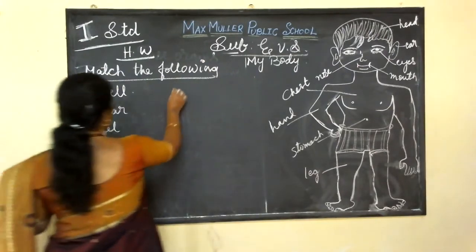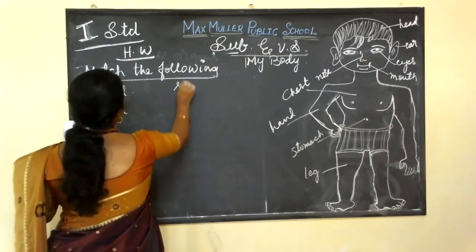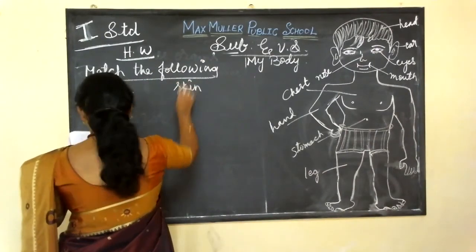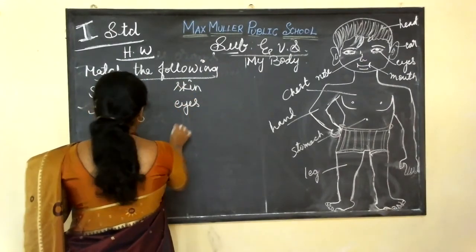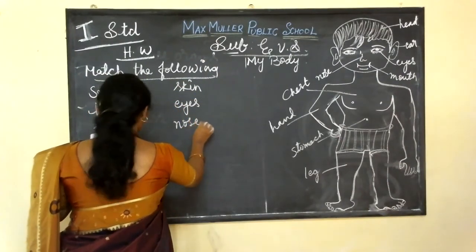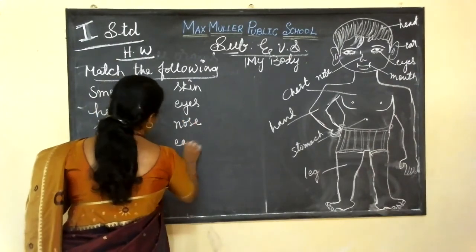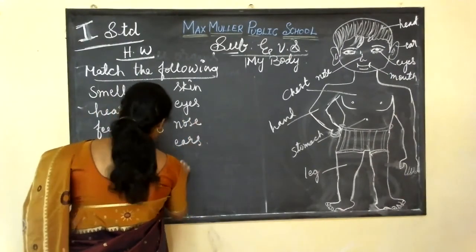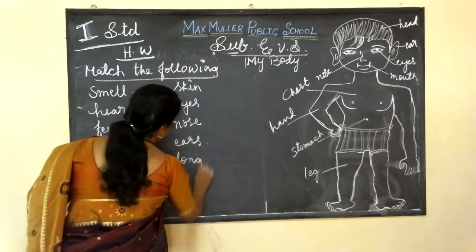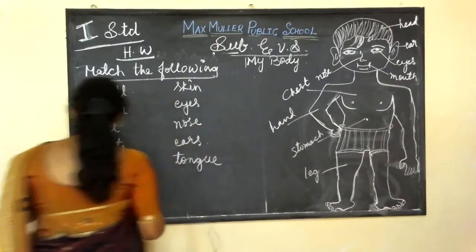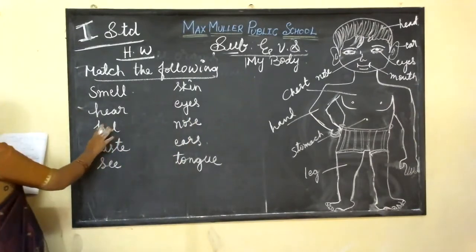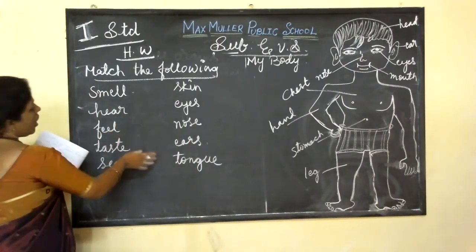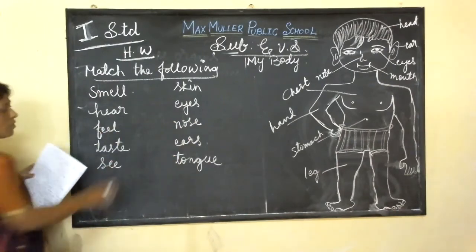You have to match. Okay, children? Skin, eyes, nose, ears, then tongue. You have to match with sense organs. I am giving one side the senses, and you have to match them with the organs.